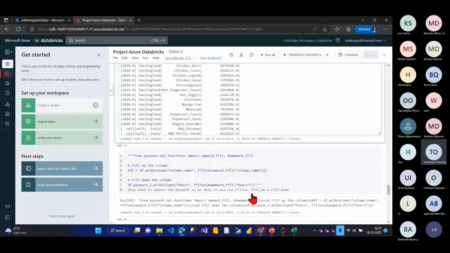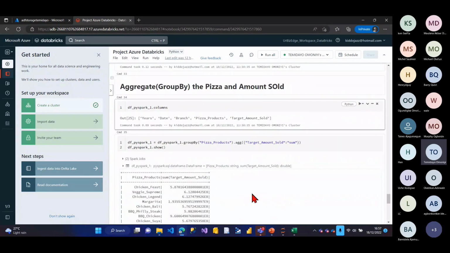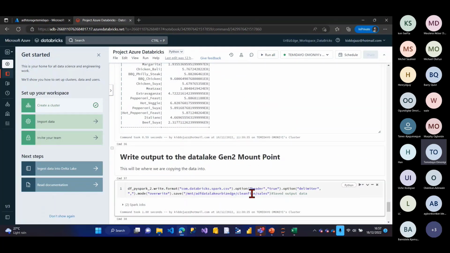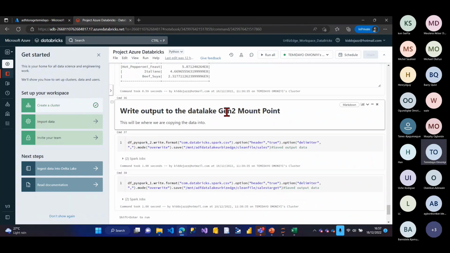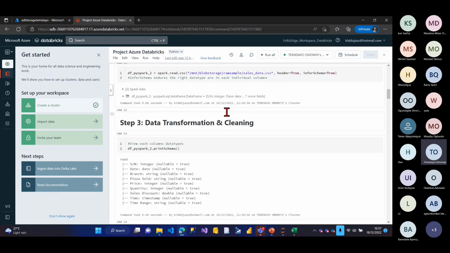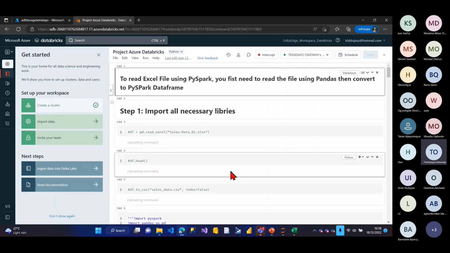And at the end, I'll load, I'll get my aggregates. After I get that, I'll load the data inside my data lake Gen 2, both sales data and sales target. So let me just run everything. So I'll show what I'm going to do. I'll click on run all. This is going to run everything for me now. So let's just wait. Let's see what's going to happen.